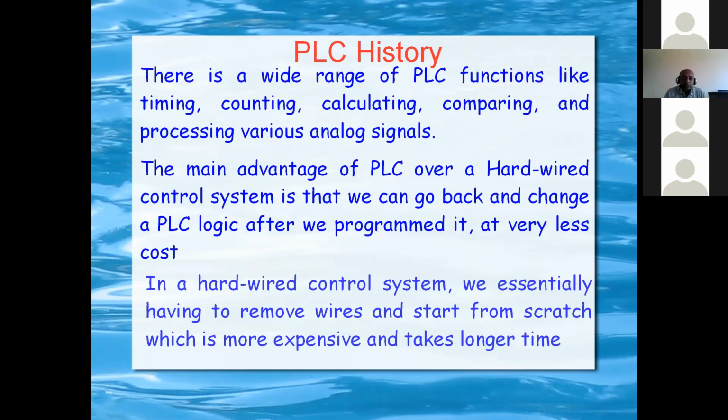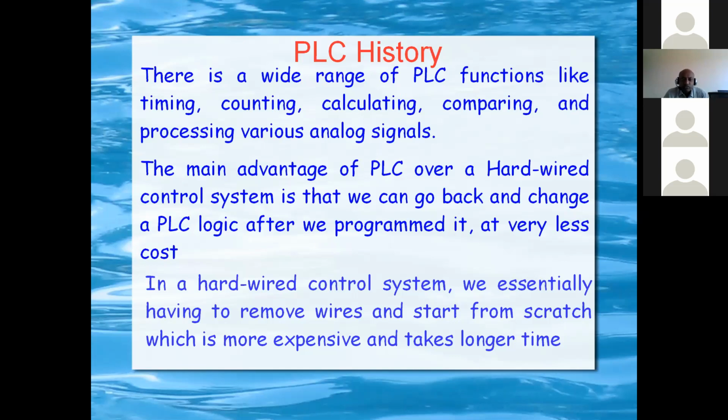But the introduction of the PLC performs all the functions like timing, counting, calculation, comparing, and logic such as AND logic, OR logic, everything, and processing of various analog signals for controlling valves.